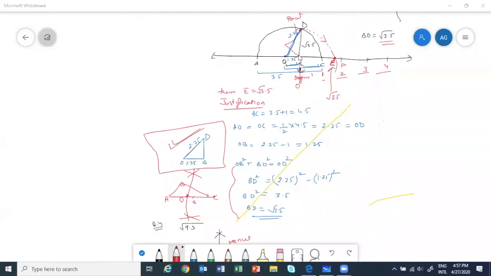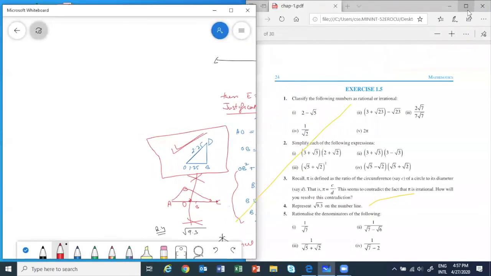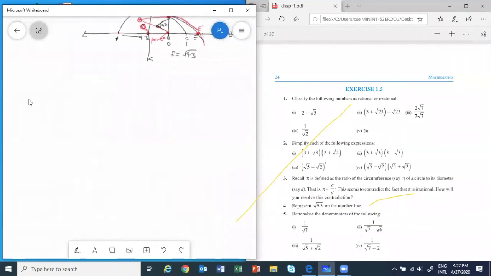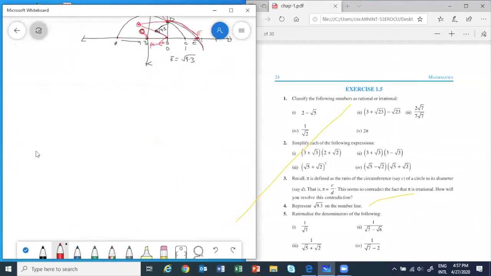So let's do some questions from the exercise. Let's take exercise 1.5.